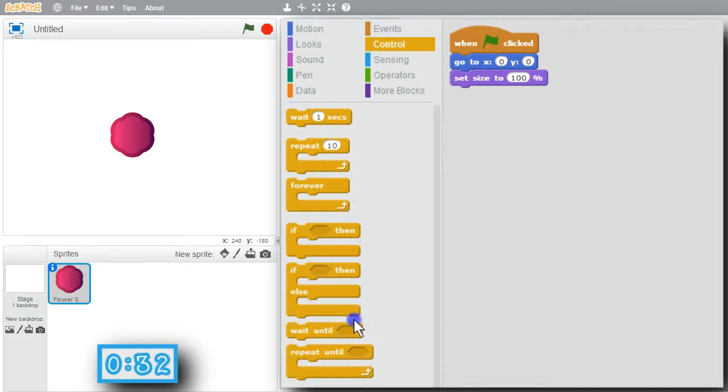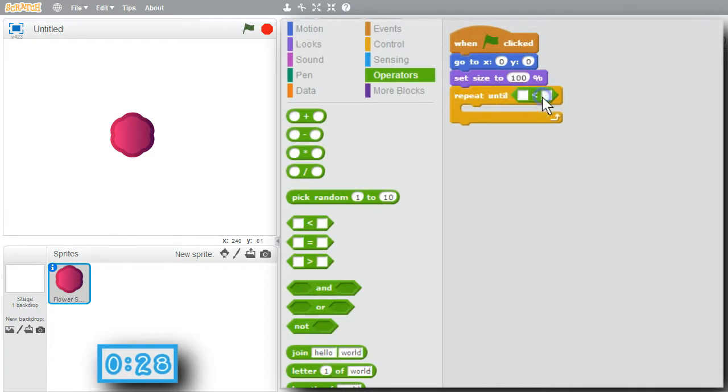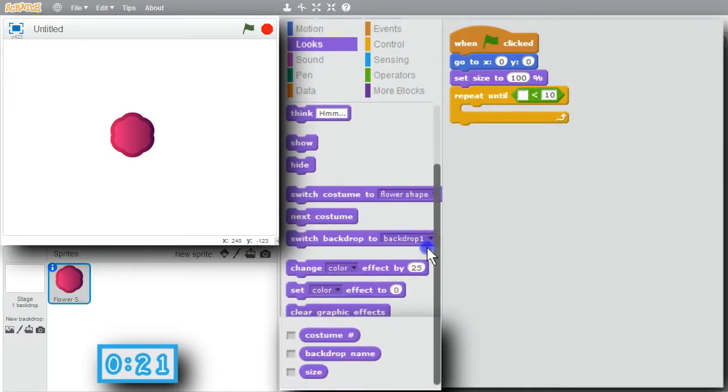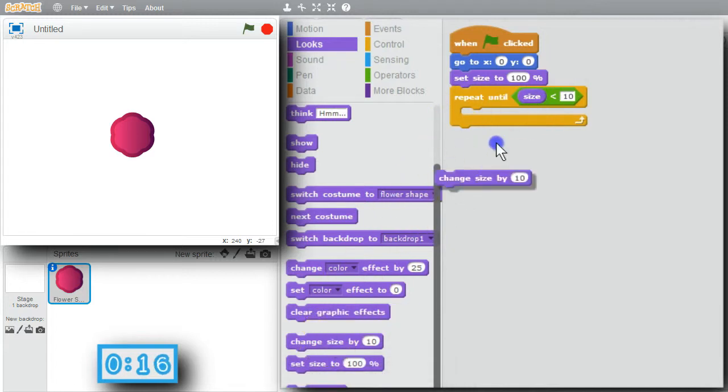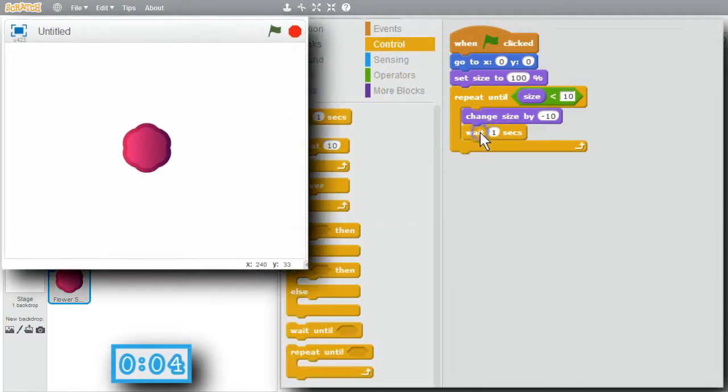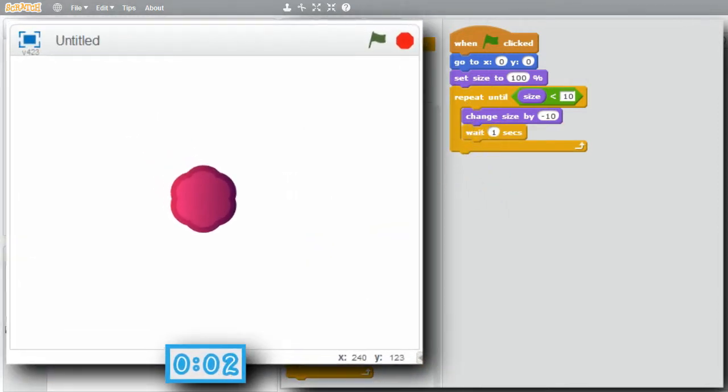Control, repeat until, operators, less than 10. I'll get the size variable, looks, scroll down, size. I want to keep changing the size, change size, change it by a -10, that'll shrink it some. This will go too quickly. I'll go to control, put a wait for a second, it'll be good enough for now. Give it a try, I'll stop and run.